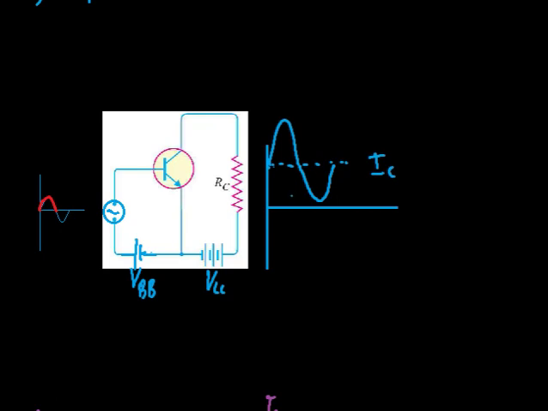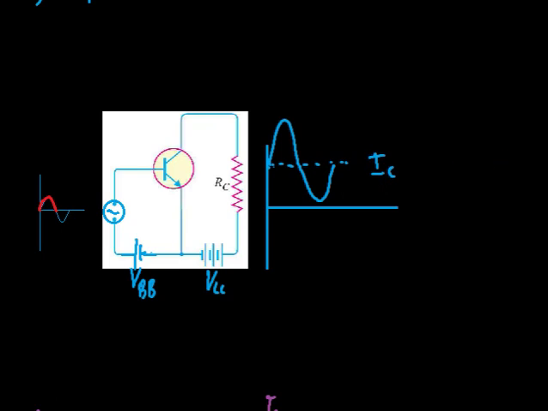So it is a faithful amplification. So the presence of VBB makes the faithful amplification, or makes a collector current IC flow through it, so it maintains the signal shape.